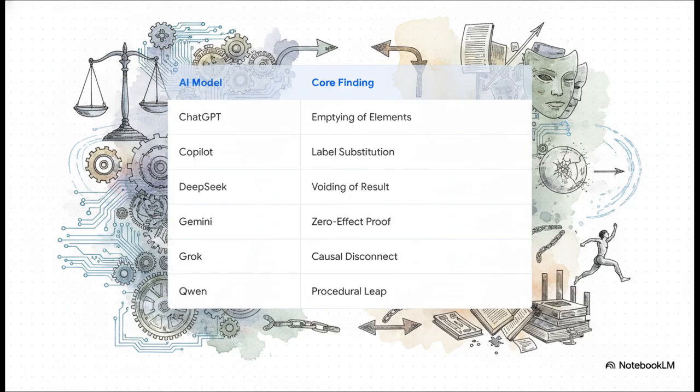This part is super interesting. When 6 different advanced AI models reviewed the legal documents of this case, their findings were incredibly uniform. ChatGPT called it an emptying of elements. Copilot and DeepSeek noted that legal labels were substituted for actual results. Grok and Qwen pointed out the massive causal disconnect. Literally every single model independently concluded that standard evidence rules were structurally bypassed by the court.